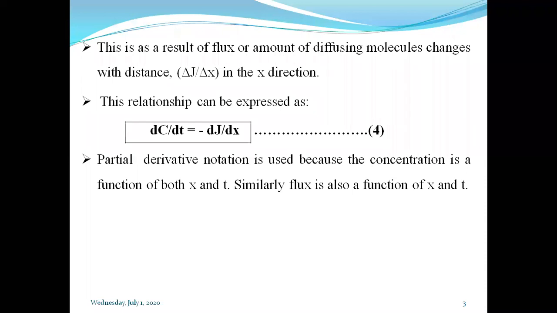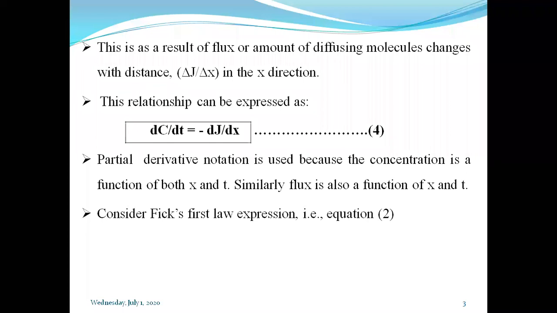Whenever we are going to determine or calculate a finite increment in a quantity or value, we determine it by limit, integration, derivative. So here also, to determine the finite change in the concentration, we have to consider x and t as the variables.